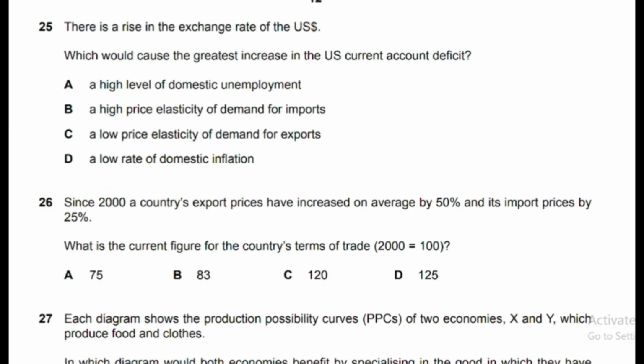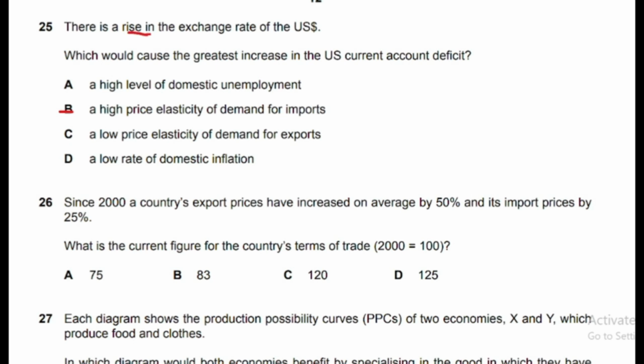Question number 25 says there is a rise in the exchange rate of US dollars. Which would cause the greatest increase in US current account deficit? Again, read the question carefully, stop the video and listen to the logic then. For question number 25, B is correct answer. A high price elasticity of demand for imports.